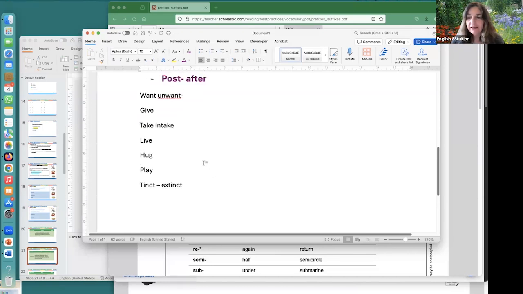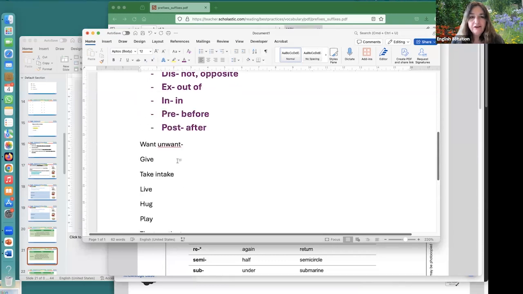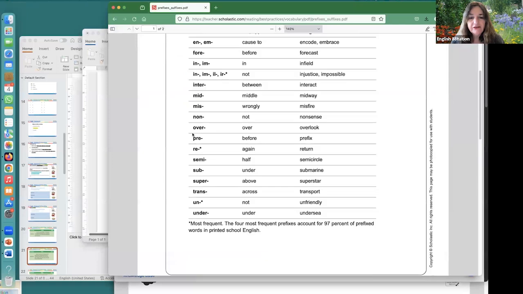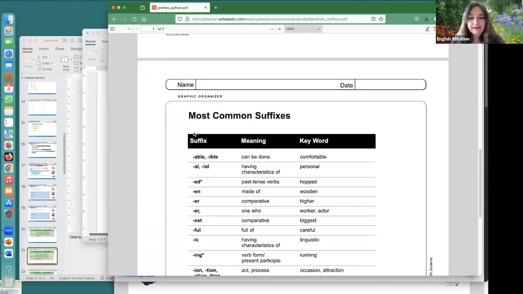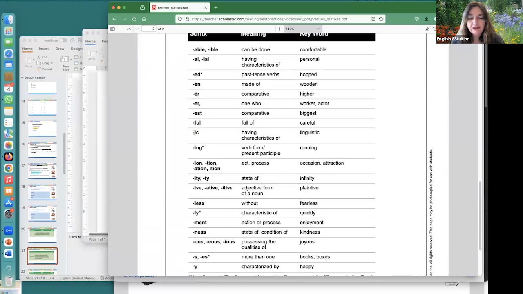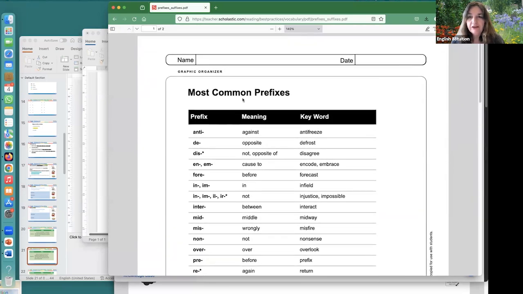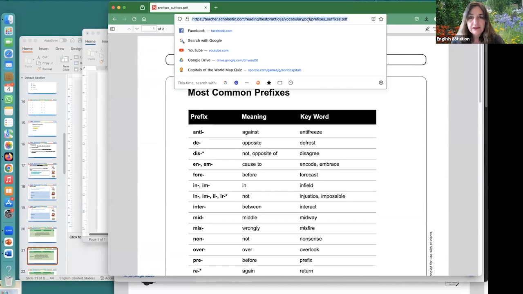So you can create things, and creative writers do this a lot. They play with words. And if you know your prefixes well, and I can send you this list, so you can learn all the prefixes. Here are some suffixes as well, the letters we put on the end to make different words. And you can have a lot of fun playing with this. If I give you the link, let's see if you can open it. You don't have to open it now. I'm just giving it to you for later.